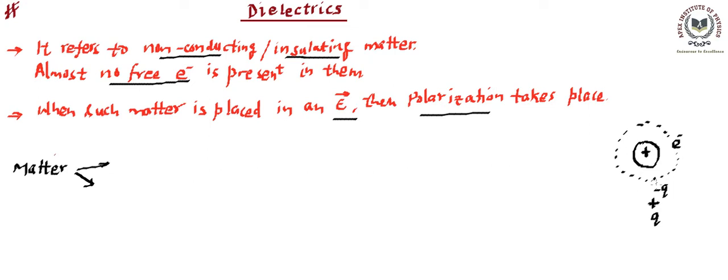Another can be one in which these two charge centers are separated by a certain distance. Based on that, we divide matter into two categories. One is called non-polar in nature, non-polar matter.